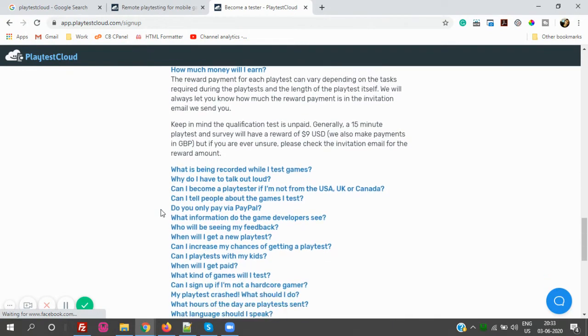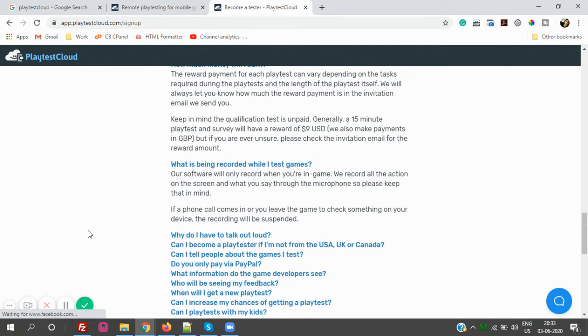Okay, and now guys, one more thing: they have software that records what you are doing. They record only the game that you are playing. But you have to keep in mind that while playing, if you get a call, or if the internet gets disconnected, or you switch your mobile to another screen, the recording will get suspended and you will not earn any money. So just keep in mind that while playing, you just play the games.